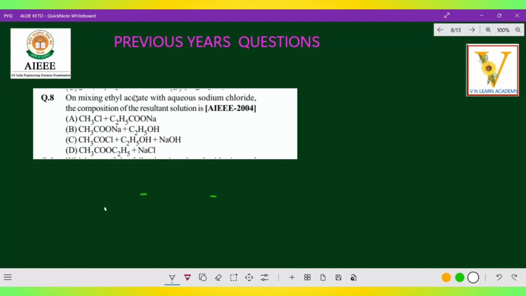The next question: on mixing of ethyl acetate with aqueous sodium chloride, what is the composition of the resultant solution? See here, ethyl acetate, CH3C(=O)OC2H5, is combined with aqueous sodium chloride, NaCl. Here this is aqueous.